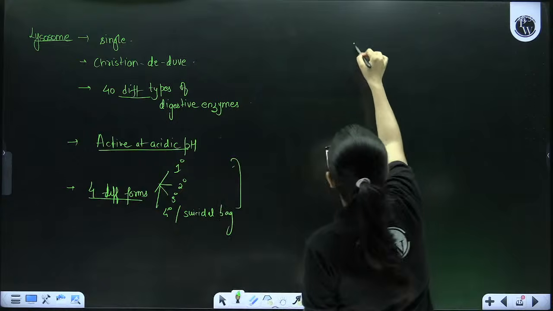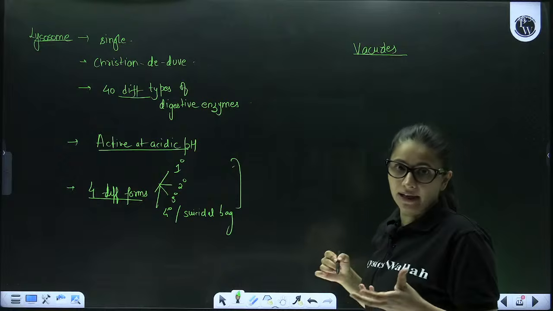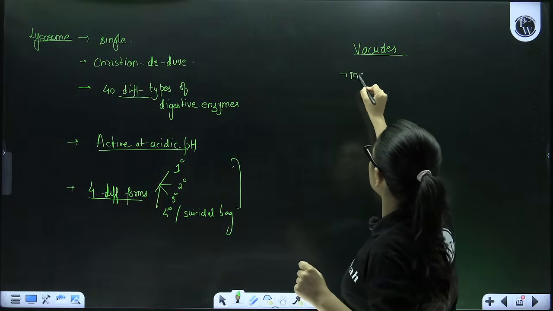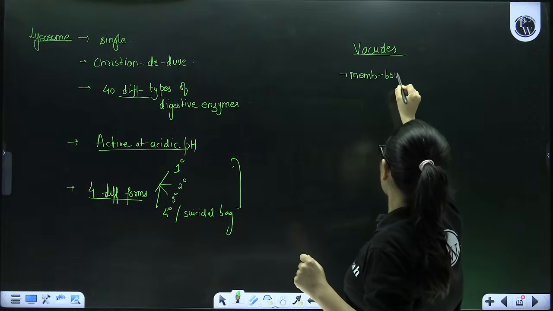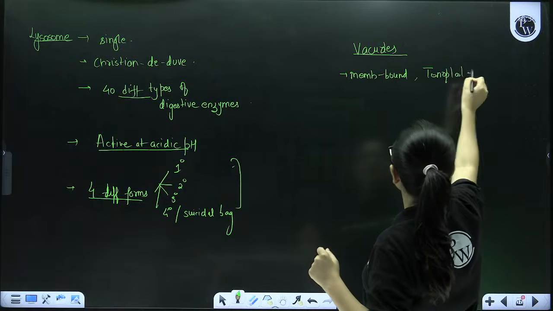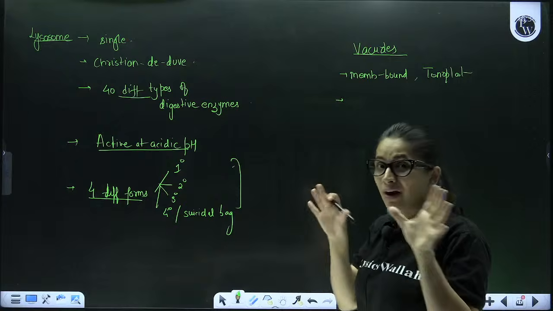Now then coming to the vacuole. Now vacuoles, when you talk about eukaryotic vacuole, unlike that of prokaryotic vacuole, these are membrane bound and their membrane is called as tonoplast. This is selectively permeable layer. Always remember, in animal cells, vacuoles are not that well developed.